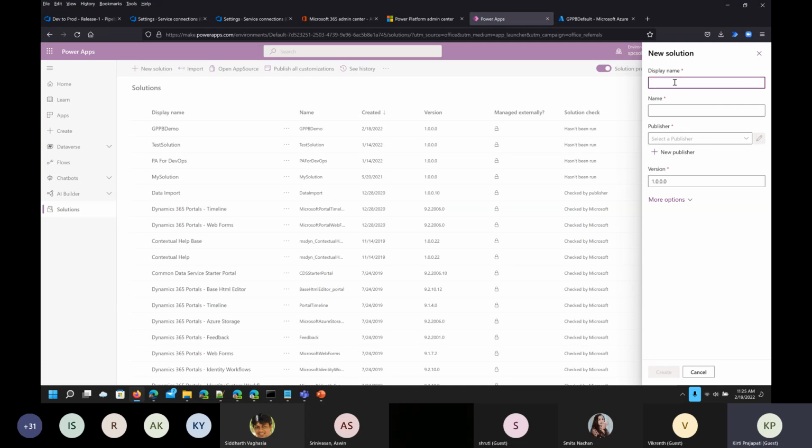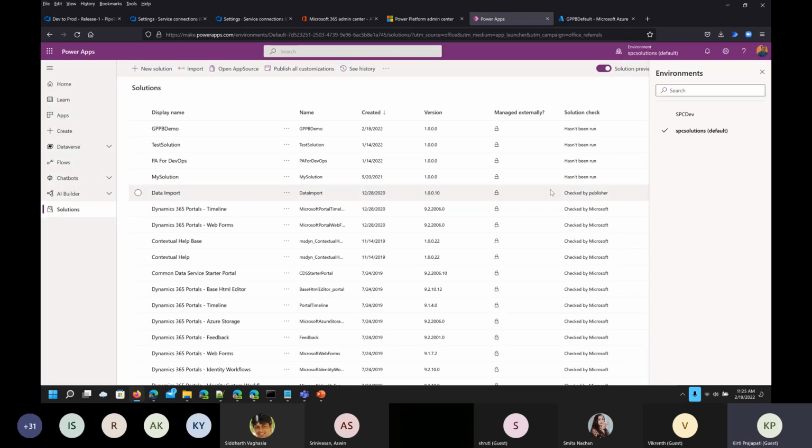So I'm just giving the name GPPB Pune, and I'll select the default publisher. This is the default publisher, and the rest of the things as is. I want to go with the unmanaged solution, then click on create. So I am just creating a simple solution here.